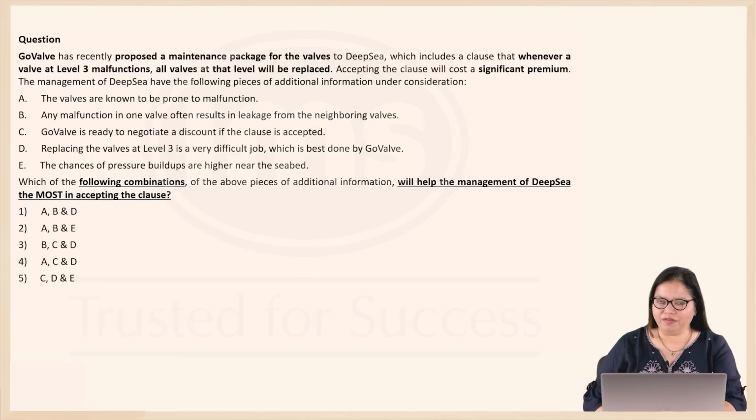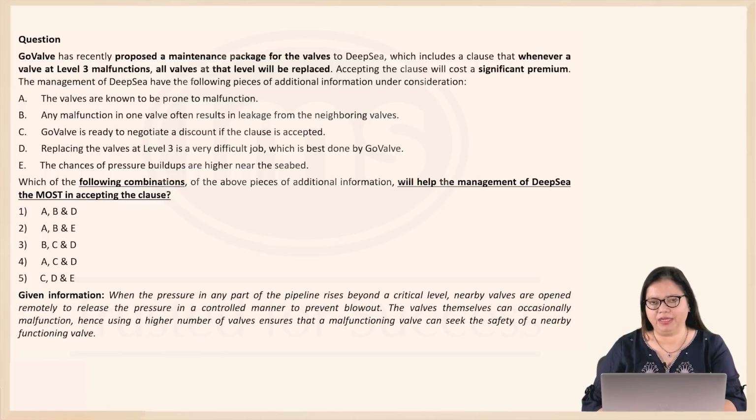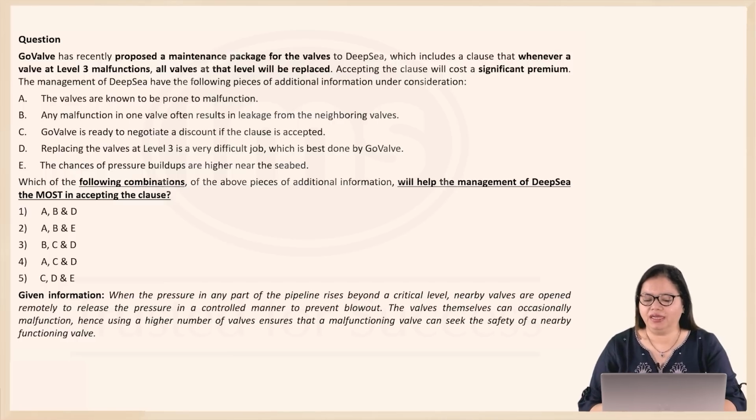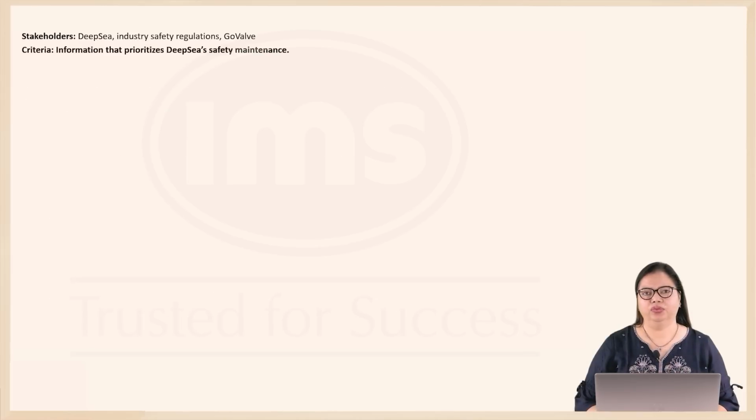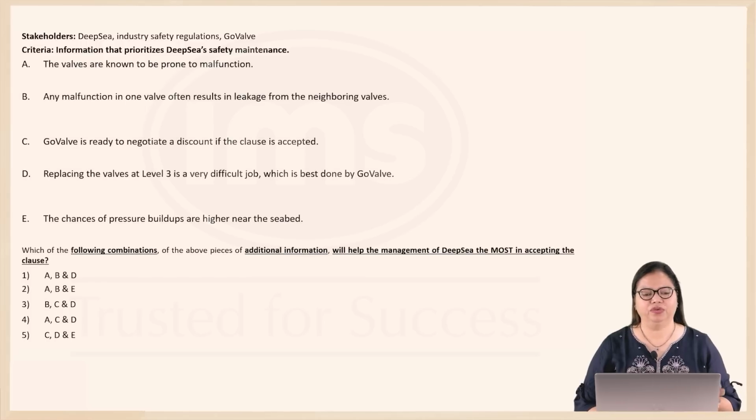Now, some information that we'll have to recall here will be that when the pressure in any part of the pipeline rises beyond a critical level, nearby valves are opened so that the pressure can be released in a controlled manner. And sometimes the valves themselves malfunction, so using a higher number of valves ensures that a malfunctioning valve can be replaced, or instead of the malfunctioning valve, a nearby functioning safe valve can be used. Now, who are the stakeholders in this case? Deep sea, of course, the industry safety regulations and GoValve.